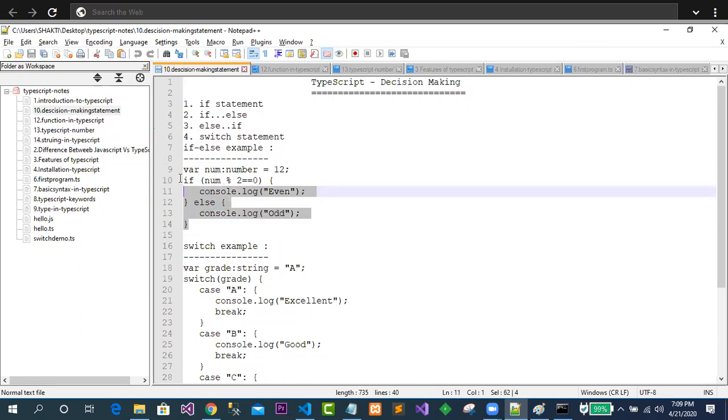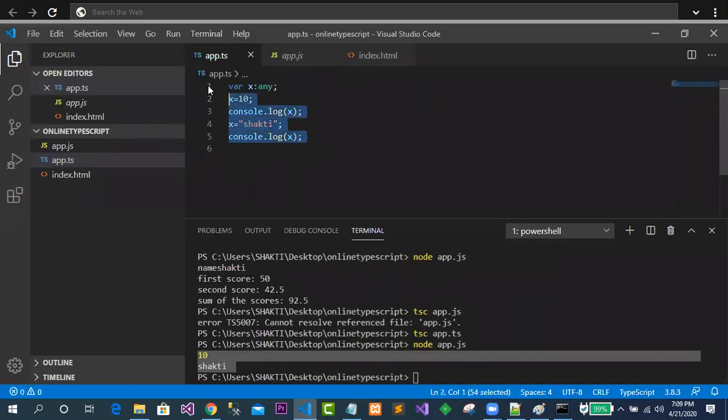Suppose I want to write something like this. So this is the example I want to go for. In this case I'm not typing anything, guys, because we have less time. So let me just paste it, and this is what we have written here. A norm is a variable of type number, and it has been given 12. Okay, so now this is looking great. Now if norm is divisible by 2 and the remainder is 0, then it gives you even, and this is the else part. So it's very simple to work with.